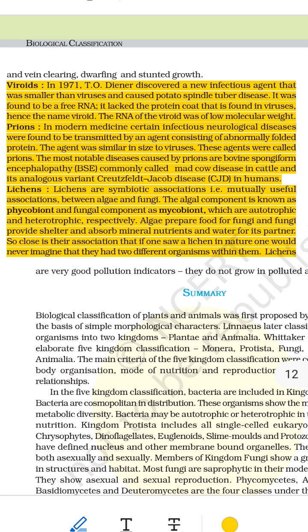Where do prions attack? They attack the brain and nervous system. They cause holes in the brain, like a sponge. That's why one disease is called spongiform encephalopathy. What diseases do they cause? One, in cows, mad cow disease, real name BSE. Two, in humans, Creutzfeldt-Jakob disease, CJD. Three, in sheep, scrapie. Four, in deer, chronic wasting disease. Symptoms: memory loss, behavior changes, movement problems, death. Very serious and fatal.